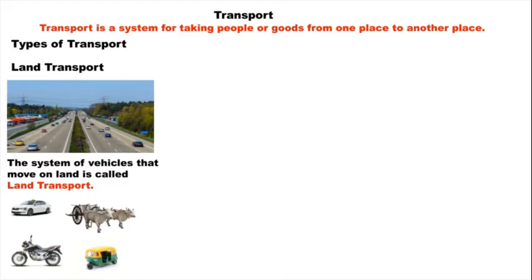You can observe in the picture. Examples for land transport: car, bullock cart, bike, auto rickshaw, etc.